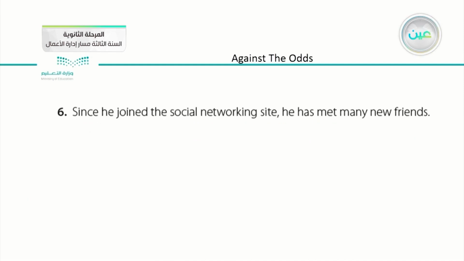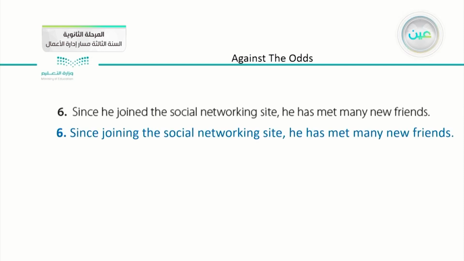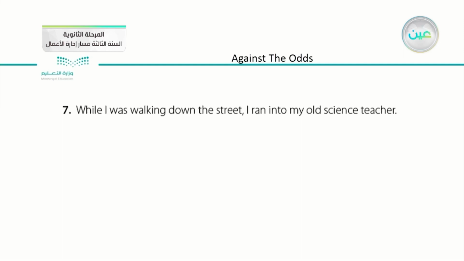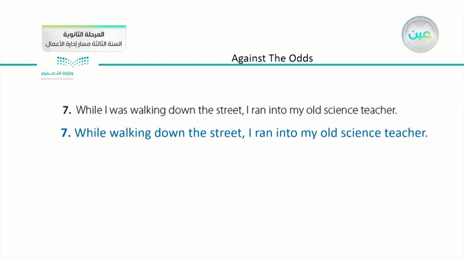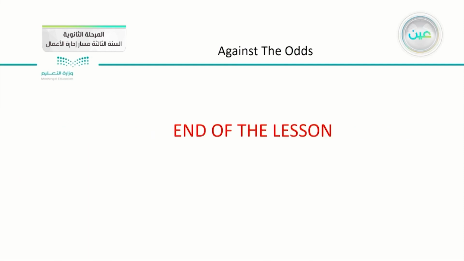Number 6, since he joined the social networking site, he has met many new friends. Since joining the social networking site, he has met many new friends. Number 7, while I was walking down the street, I ran into my old science teacher. While walking down the street, I ran into my old science teacher.